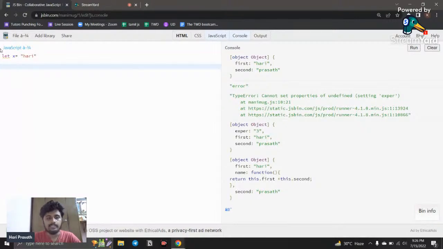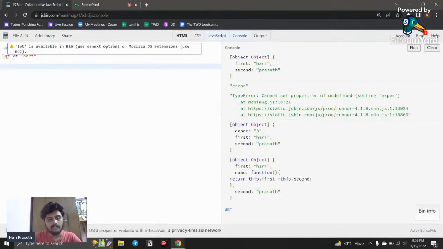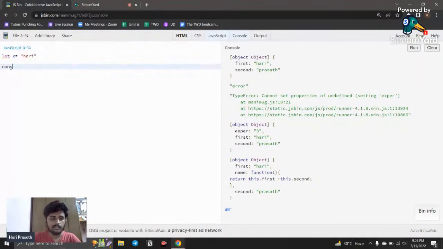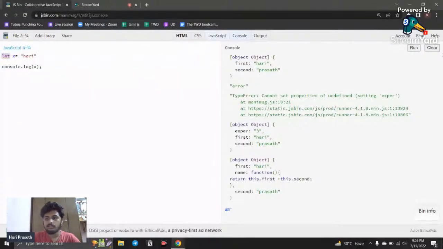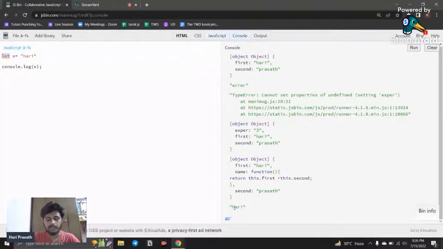Instead of declaring it on the same line, if I write console.log x inside a function, this is considered a global scope, so if I call this, you can see the answer displayed. Instead, you can first assign a value to the variable and later declare it, like let x.